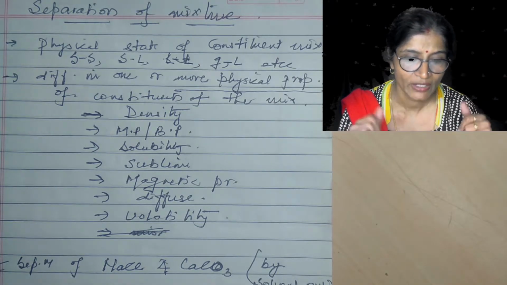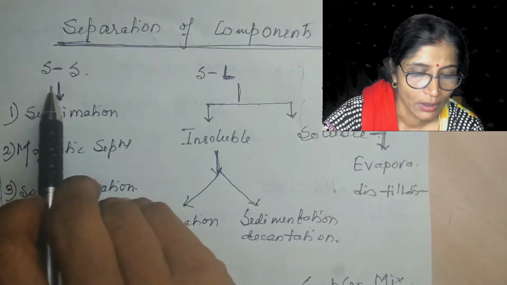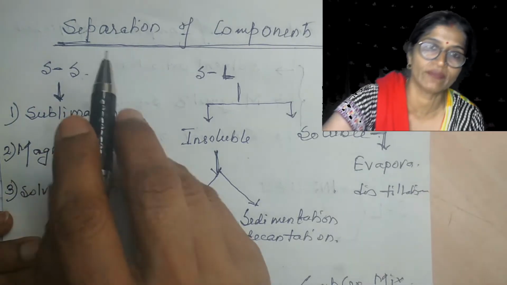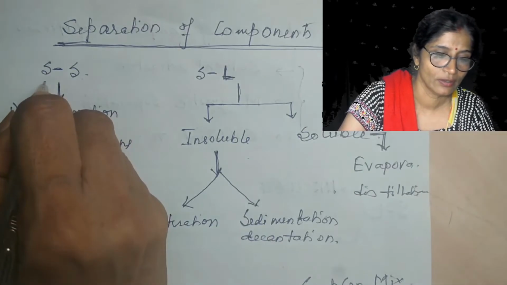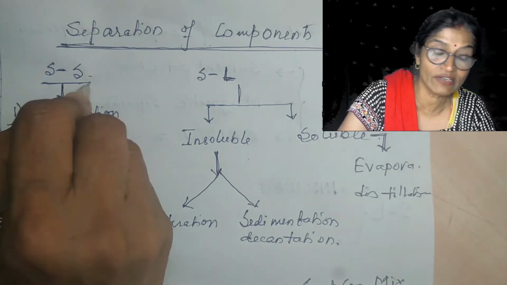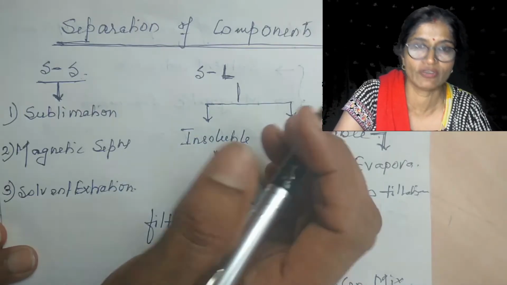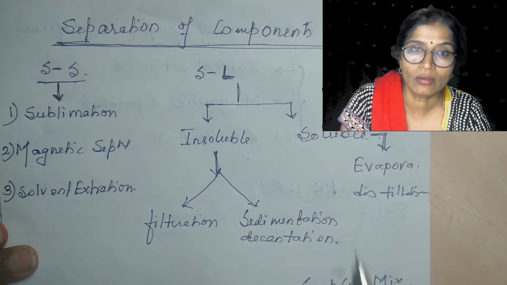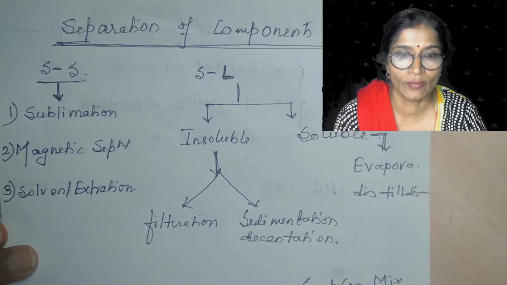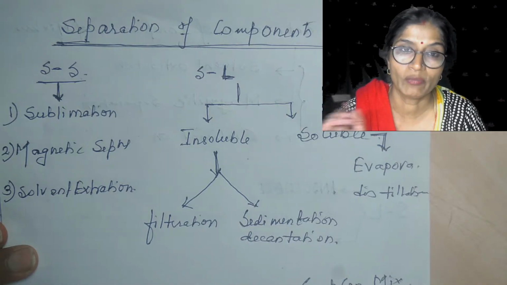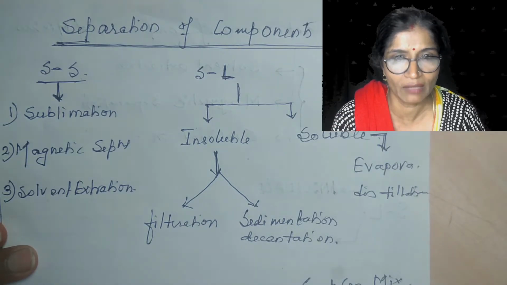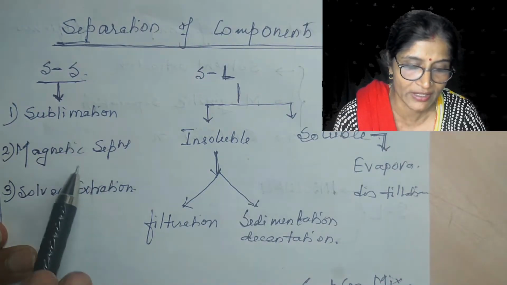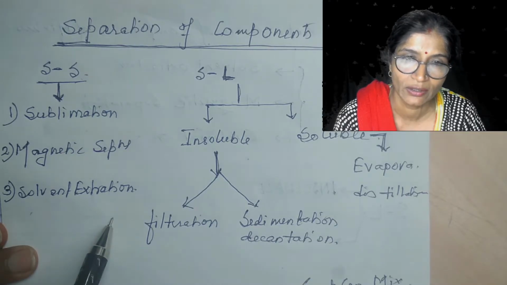Now we will discuss the various methods for the separation of solid mixtures. So first we have to think about which components are in which physical state in the given mixture. Solid mixture, for example, the mixture of iron with copper, or maybe sodium chloride with ammonium chloride, or maybe chalk powder with carbon, like that solid components are there. Then we can use either sublimation, magnetic separation method or solvent extraction method.